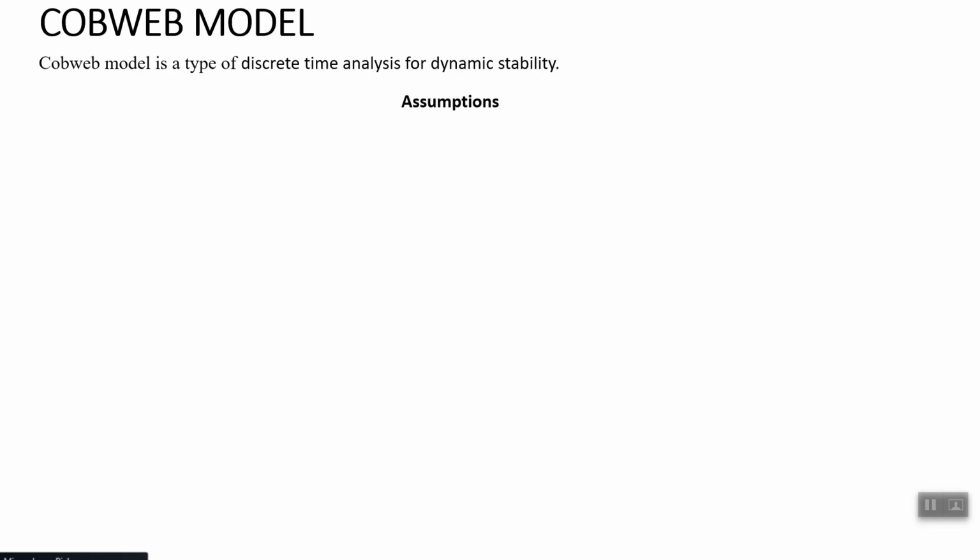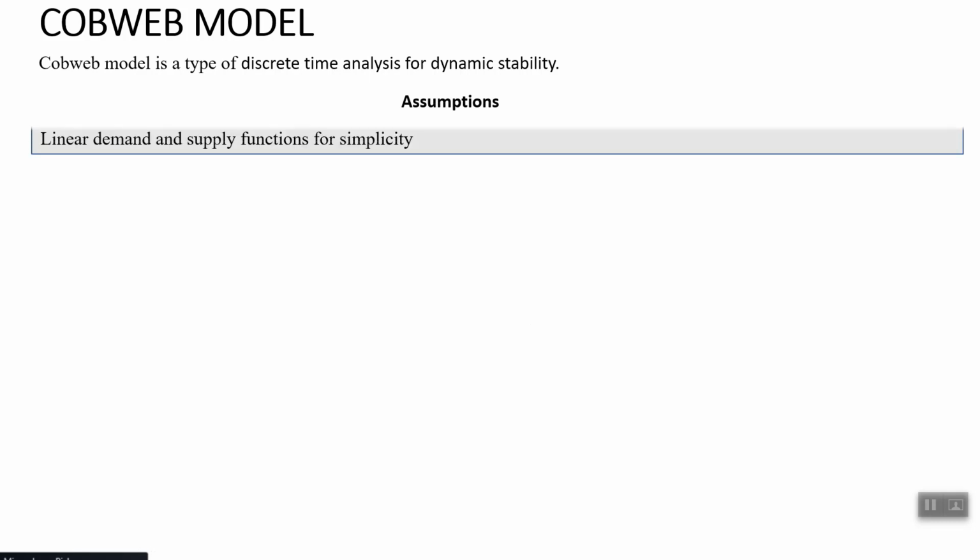There are different ways to study dynamic stability of market. One of them is the cobweb model. Another is the Walrasian concept. We will look into both of them and see, using these models, how we achieve dynamic stability in the market and how disequilibrium is also achieved under different conditions. The cobweb model is a type of discrete time analysis for dynamic stability.